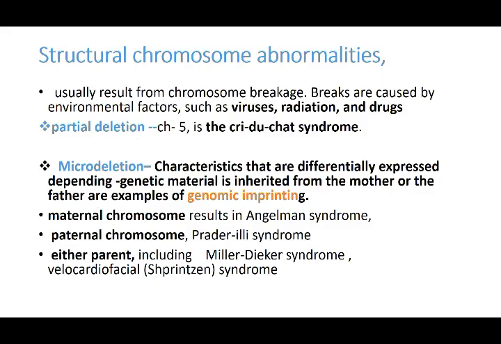Then structural chromosomal abnormalities. That was the way we said in the numerical one. The cause of the numerical changes is nondisjunction, leading to aneuploidy. Aneuploidy leads to the numerical aberration or the numerical abnormalities. For structural chromosomes, all this deletion, inversion, duplication, these are the basis and they lead to structural chromosomal abnormalities. So what are the different types of chromosomal abnormalities which result because of all these steps?